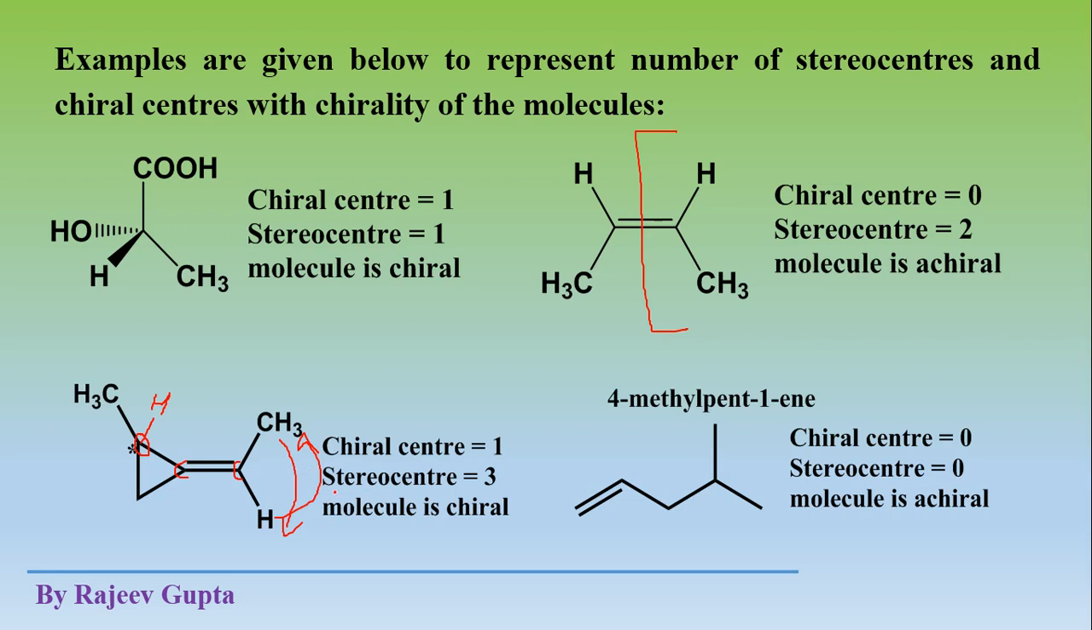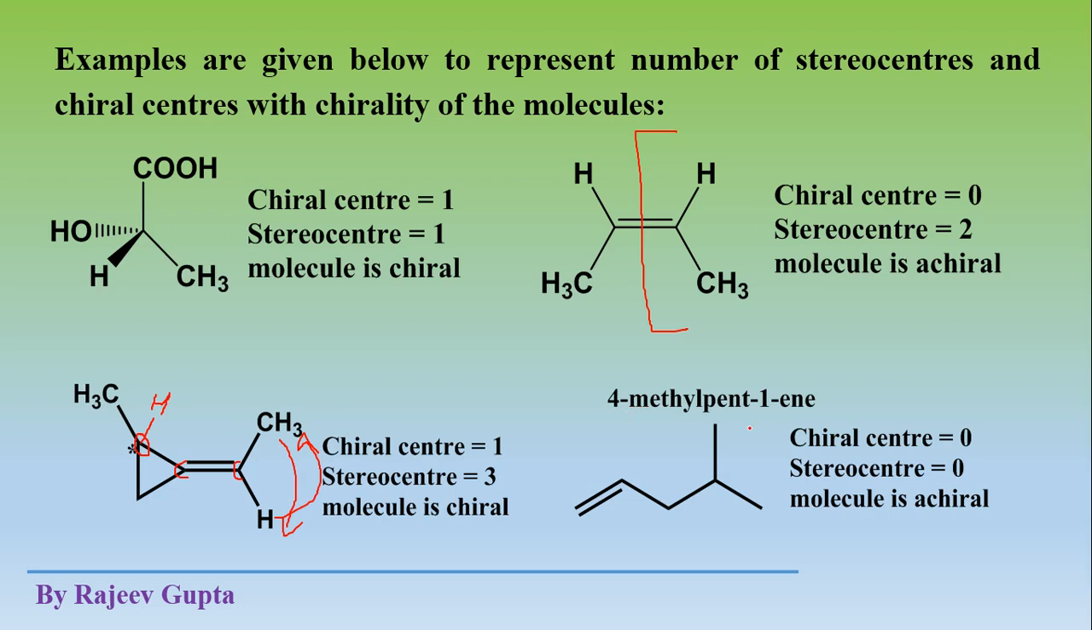So these both carbon atoms are stereo centers here. So total stereo centers are 1, 2 and 3. There are total 3 stereo centers, where one stereo center is also called a chiral center. So this chiral center number is also included in this 3. The molecule is chiral because this complete molecule contains only one chiral center, and we know that a molecule which contains only one chiral center will always be chiral. So here no plane of symmetry or center of symmetry is present in this molecule.